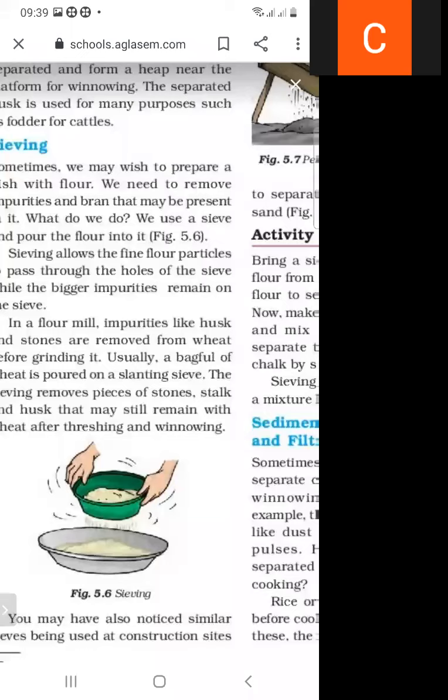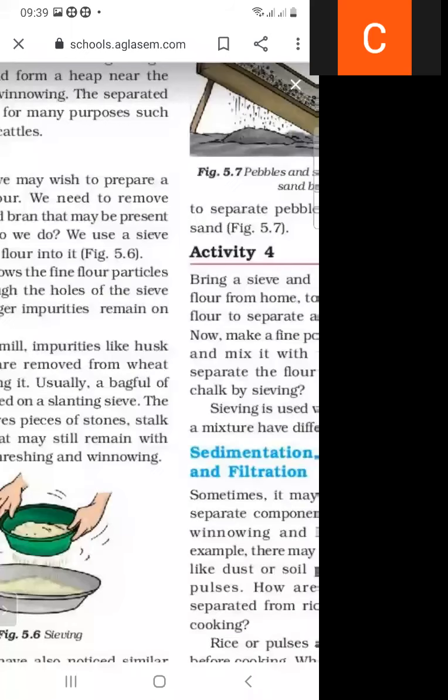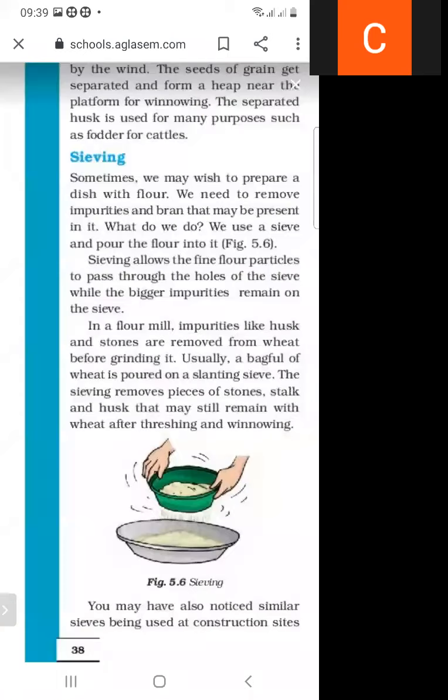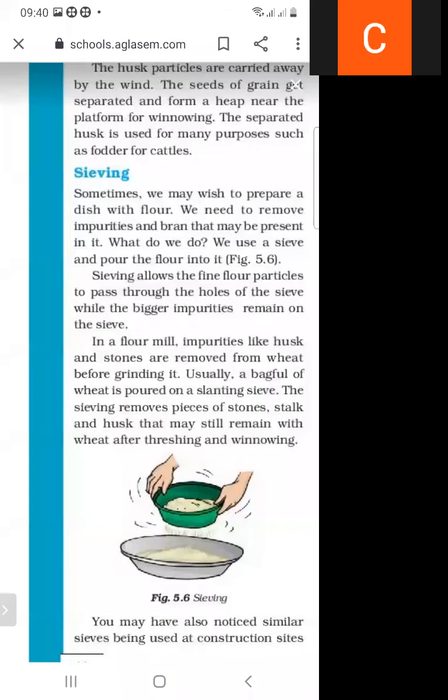Sometimes we may wish to prepare a dish with flour, and we need to remove the impurities and bran that may be present in it. This process is shown in the figure.